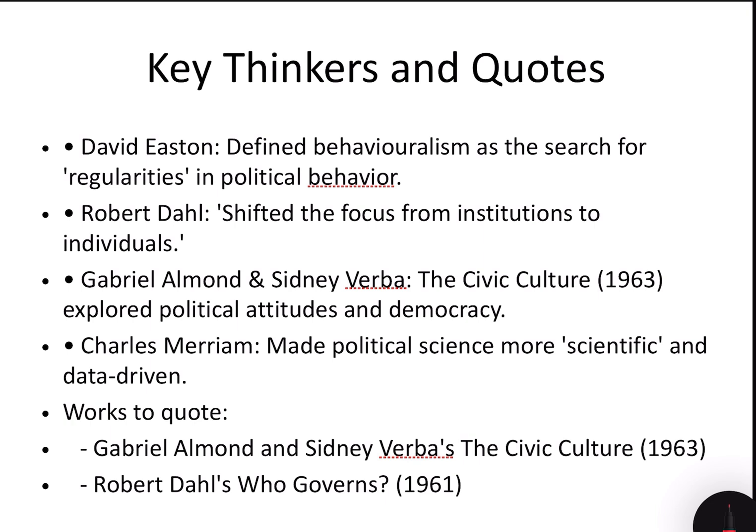So you identify some thinkers that are dominant in that topic or that have written predominantly on that subject matter and that are relevant. So in behavioralism, it's David Easton, Robert Dahl, Almond and Verba, and Charles Merriam. So you see what are their quotes or what are their views. See here, David Easton has given the word regularities. So this becomes a key term.